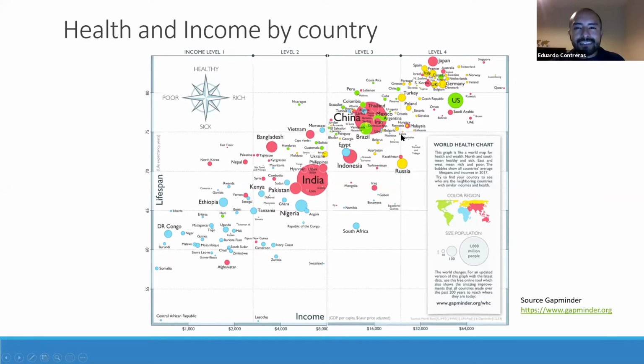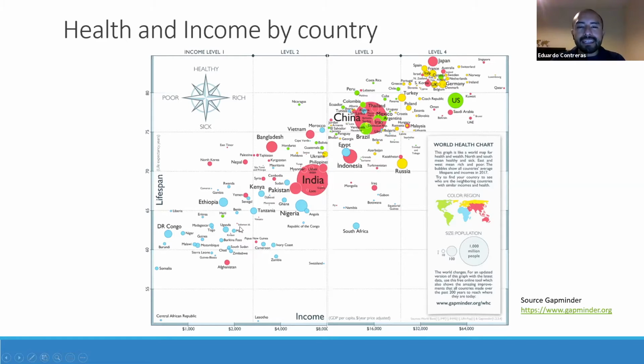On the top right are the healthy and rich countries. The UK is here, and most of the European countries are also here. Then if you go down, you can see Mexico, my country of origin. And further down, you can find the poorest and not so healthy countries, many of them in Africa.